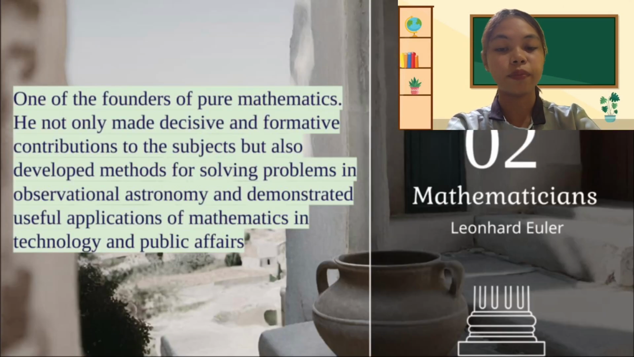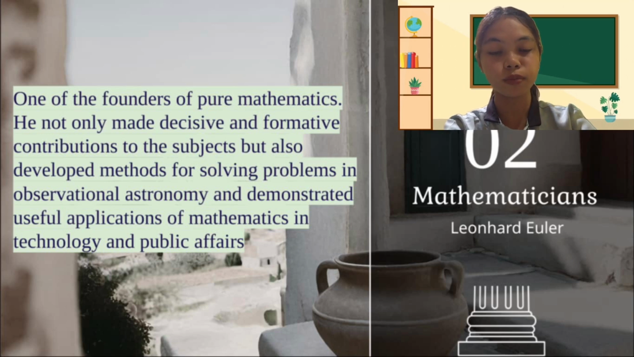First is Euler. So who is Euler? Euler is one of the founders of pure mathematics. He not only made decisive and formative contributions to the subject, but also developed methods for solving problems in observational astronomy and demonstrated useful application of mathematics in technology and public affairs.